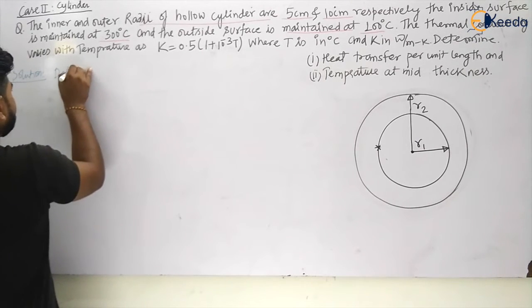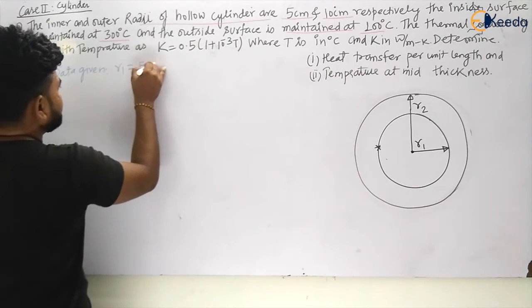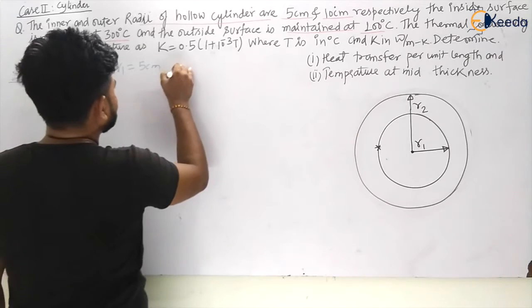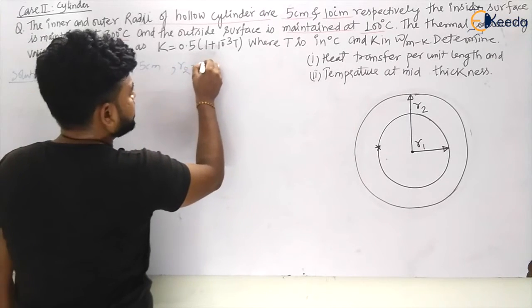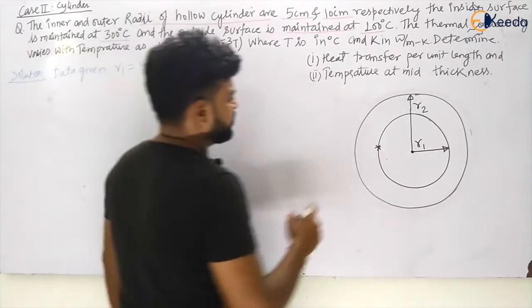And the data given is R1 is 5 centimeter, my dear students, that is the inside radius. And let us take R2 as 10 centimeter, my dear students. So R2 and R1 are given.